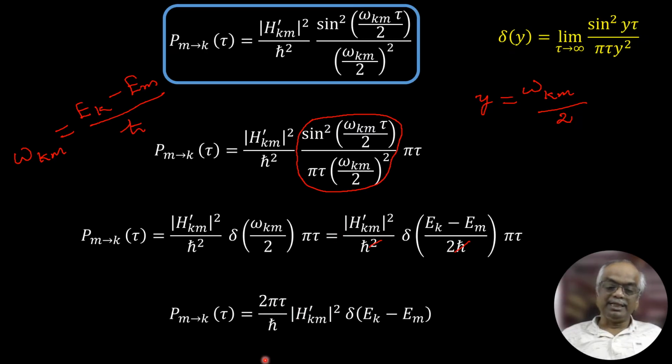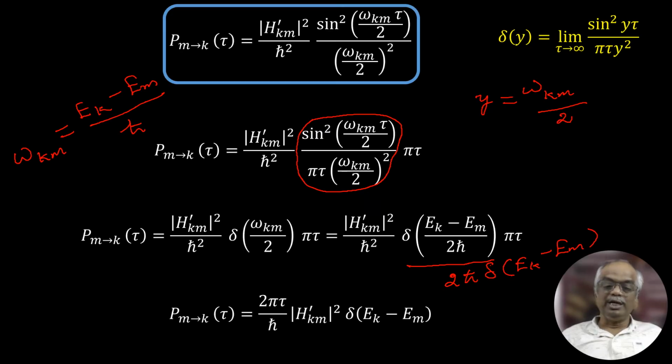I will make it clear that this can be written as 2h cross delta of Ek minus Em from the delta function property.